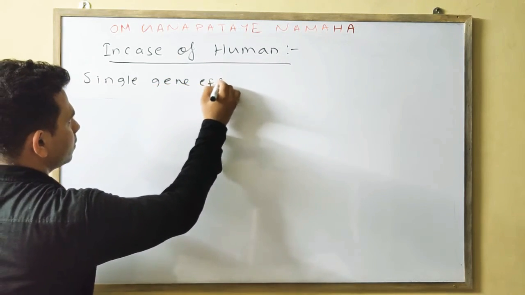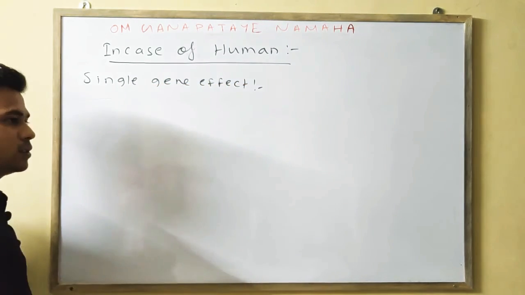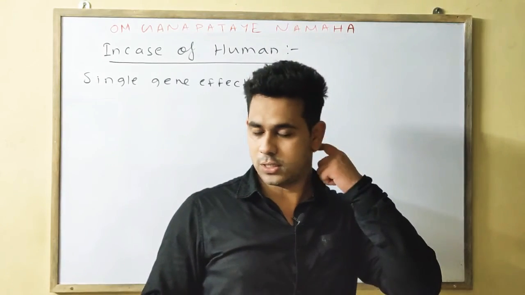Okay, so in humans, the gene we discussed is your SRY gene.